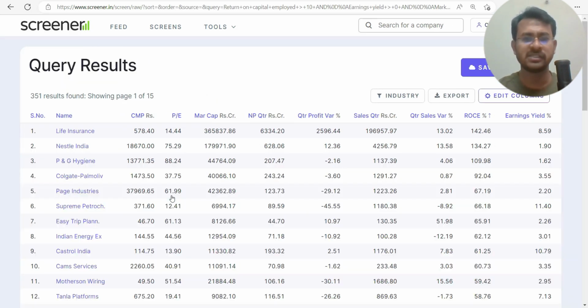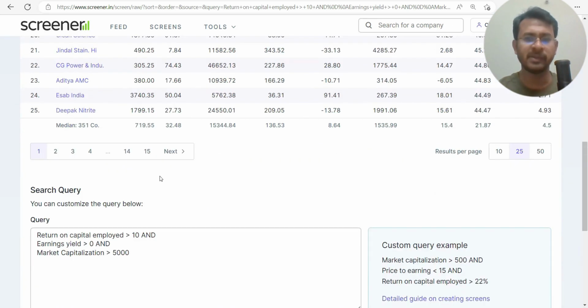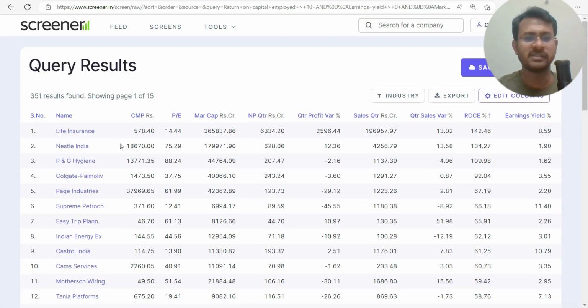When we run the query, this is what we are going to get. We can see there are a total of 351 companies. In these 351 companies, we are interested in finding the 30 stocks that satisfy the two filters that you have applied.